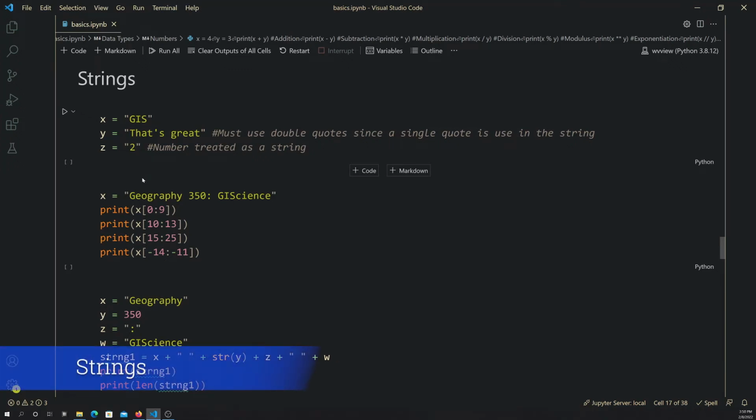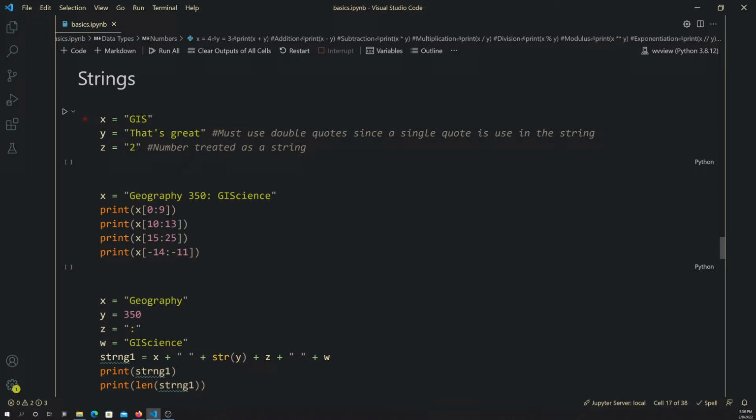Strings are always put in quotes. Note that you can use double quotes or a single quote. You just have to be consistent for the same object. It doesn't matter. There are issues if you want to use a quote or quotes within a string, single or double. And we'll talk about that later.